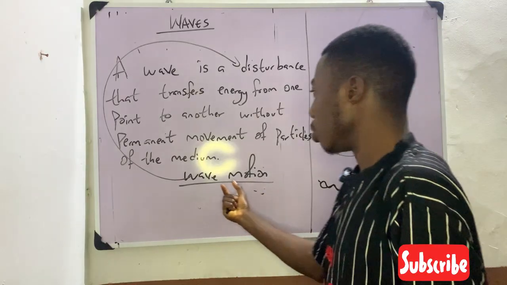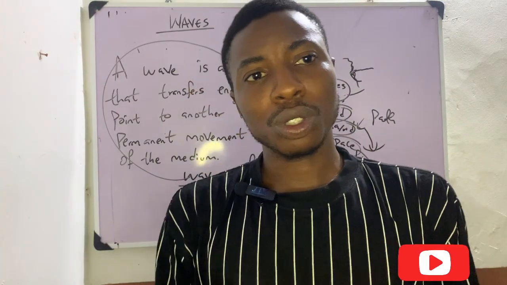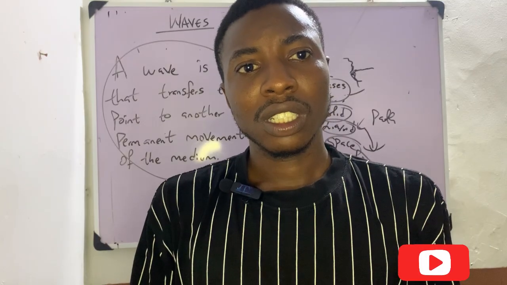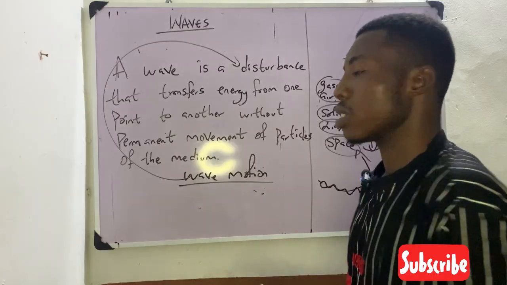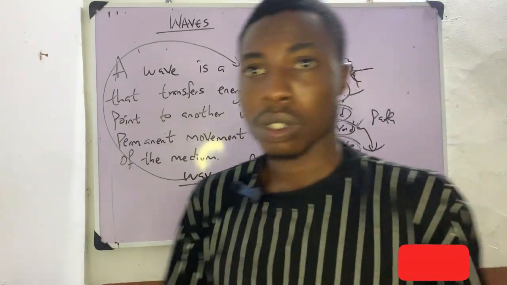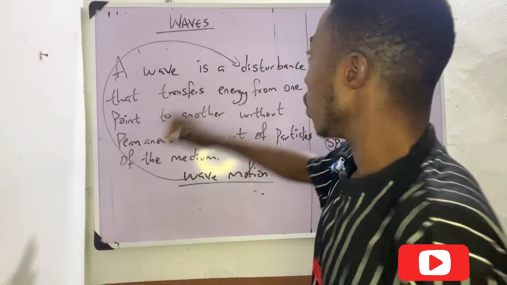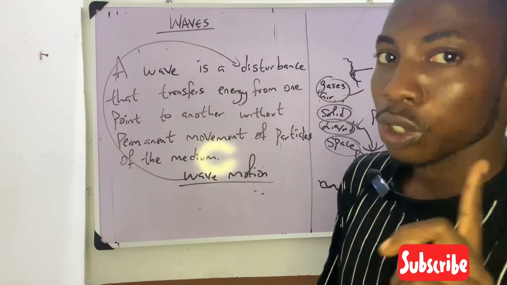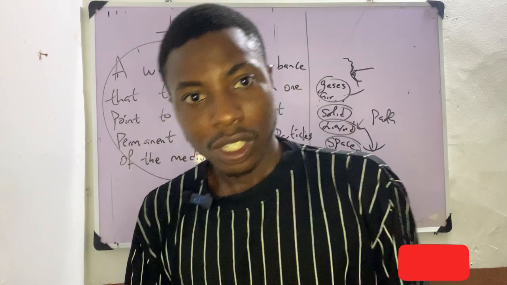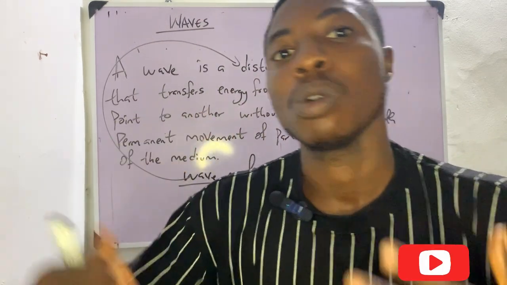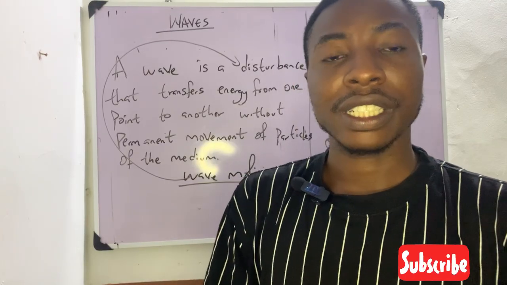So when you are asked what is wave motion, you should know the difference between wave motion and normal wave. Wave motion is the movement of this disturbance. Motion has to do with what? Movement. Movement of this disturbance, that is what wave motion is. While wave is the disturbance itself, wave motion is the movement of waves. So you should have it in mind in case you see something like this.